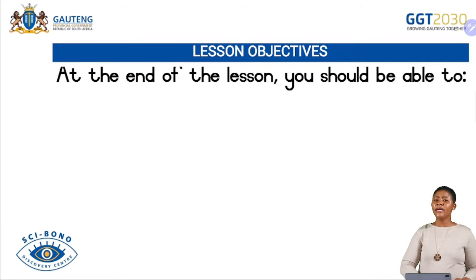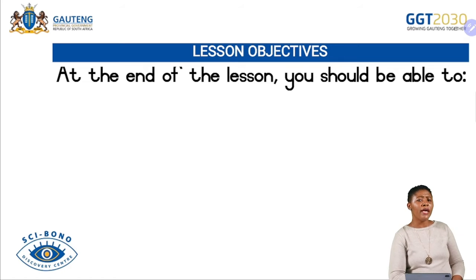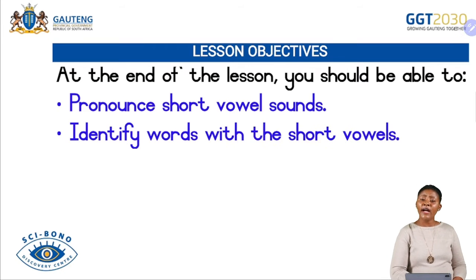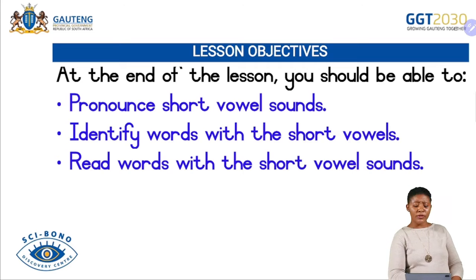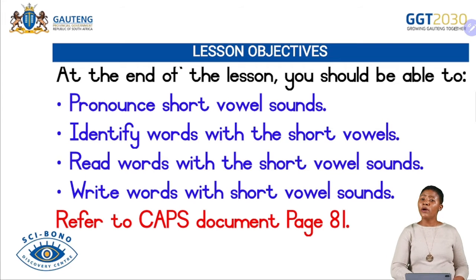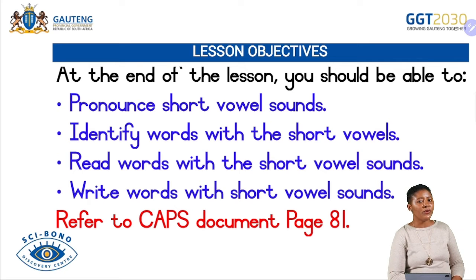At the end of this lesson, you should be able to pronounce short vowel sounds, identify words with the short vowels, read words with the short vowel sounds, and write words with the short vowel sounds. That's what you will be doing today.